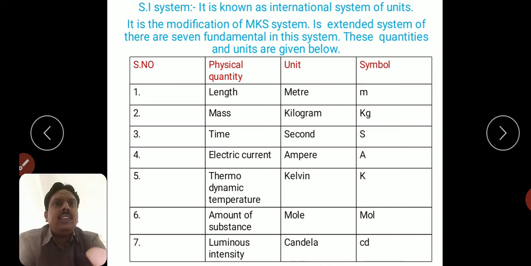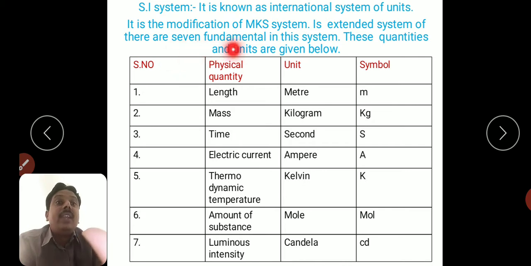Above all these three systems, there is another system which is known as SI system. It is known as International System of Units. It is the modification of MKS system and is an extended system.